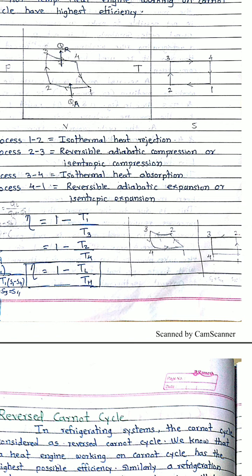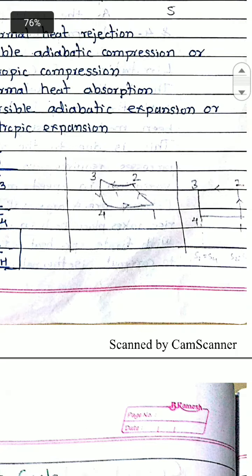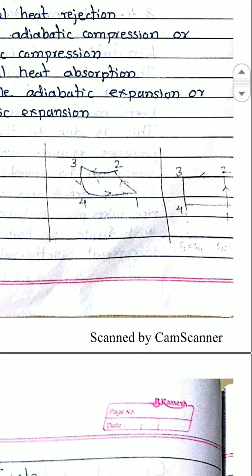Now 2 to 3 is an isothermal compression process. Again, 2 to 3 is a horizontal line, which shows that the temperature is constant. Please focus on these two diagrams. The left diagram is the PV diagram and the right hand side diagram is the TS diagram. On the left hand side, the 1 to 2 process is isentropic compression and the 2 to 3 process is isothermal compression.